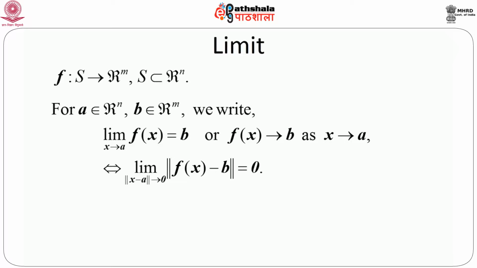What we mean is this: the distance or norm of f(x) minus B, that means the difference between f(x) and B in the sense of a particular norm which is defined on the space where f(x) is defined, goes to 0 as x goes to A, or norm of x minus A goes to 0. So this means that the distance between f(x) and B, measured in terms of a norm or an appropriate metric defined on these spaces, goes to 0 as norm of x minus A goes to 0.